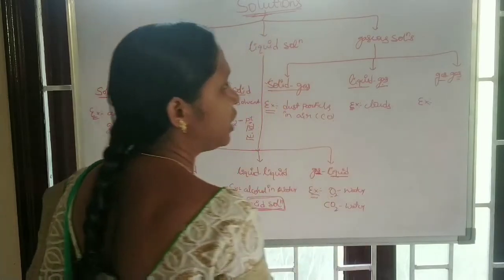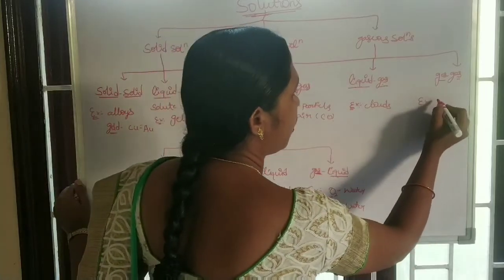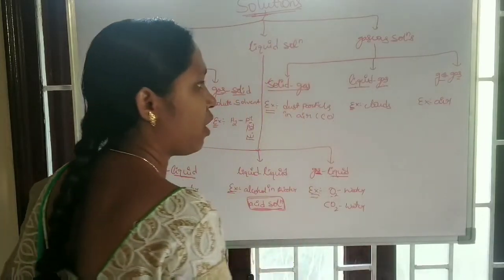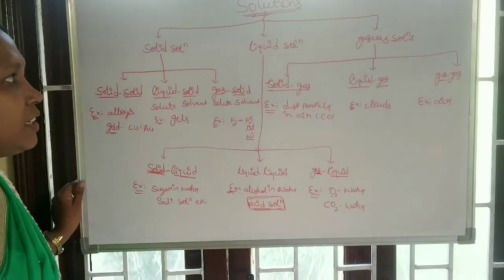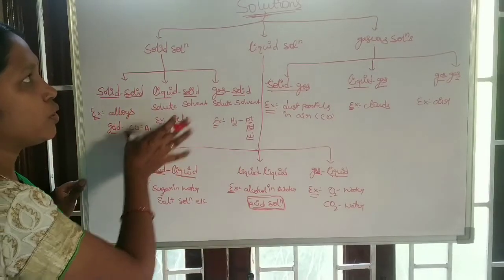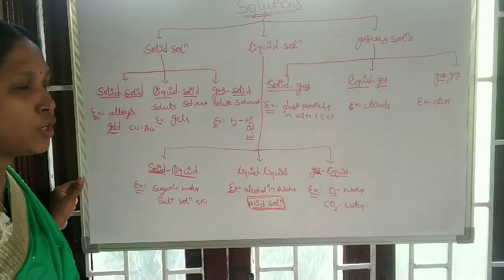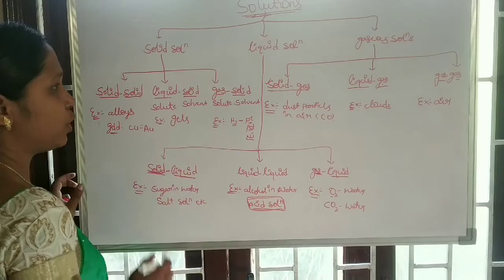Both solvent and solute are gases. Take a mixture of gases, that means air. Air is a mixture of so many gases. This is the classification of solutions on the basis of the physical state of solvent and solute.